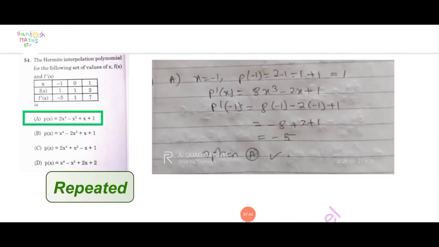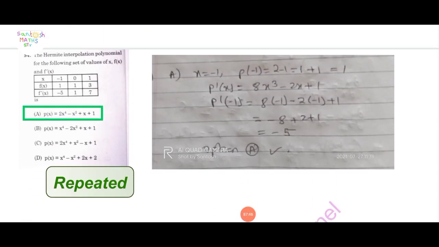Next question, question number 54. The Hermite interpolation polynomial for the following set of values of x, f of x, and f dash of x. This is also repeated from previous year question papers. Here if I take option A as correct, put the values minus 1, 0 and 1 in f of x, and the values are satisfied, 1, 1, 3.